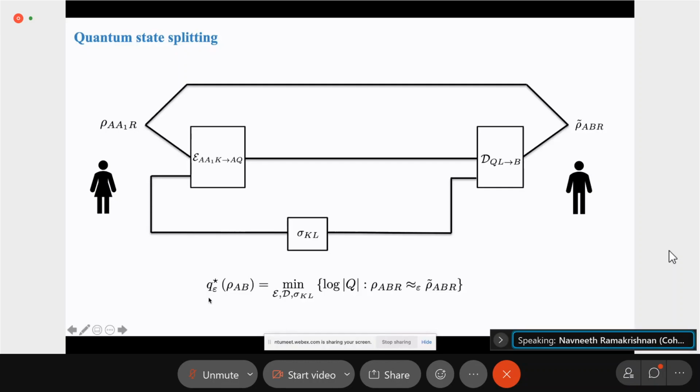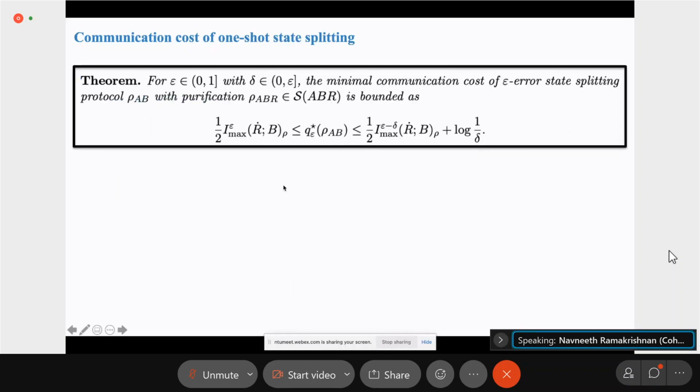So let's now look at this quantity, Q star epsilon of rho AB, which is the communication cost. Now, our first result is that this communication cost is given in terms of the partially smoothed max information between the R and the B register of the state rho. So I will quickly say how we get this result.